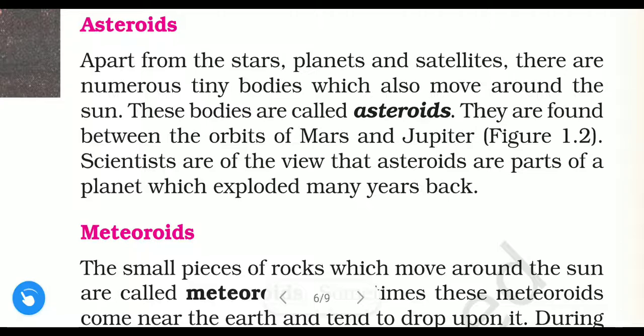Scientists think that asteroids are parts of a planet. There are 8 planets in the solar system, and scientists think that asteroids are the parts of a planet which exploded many years back.